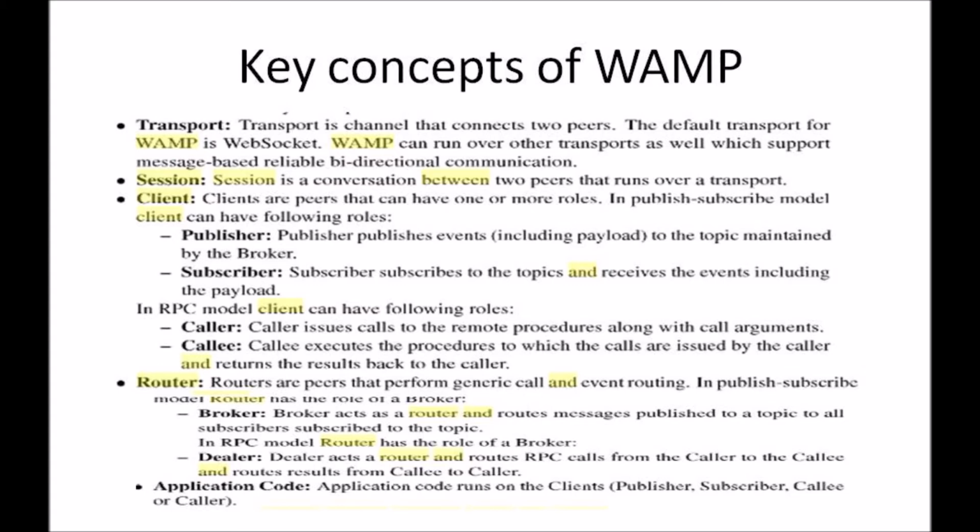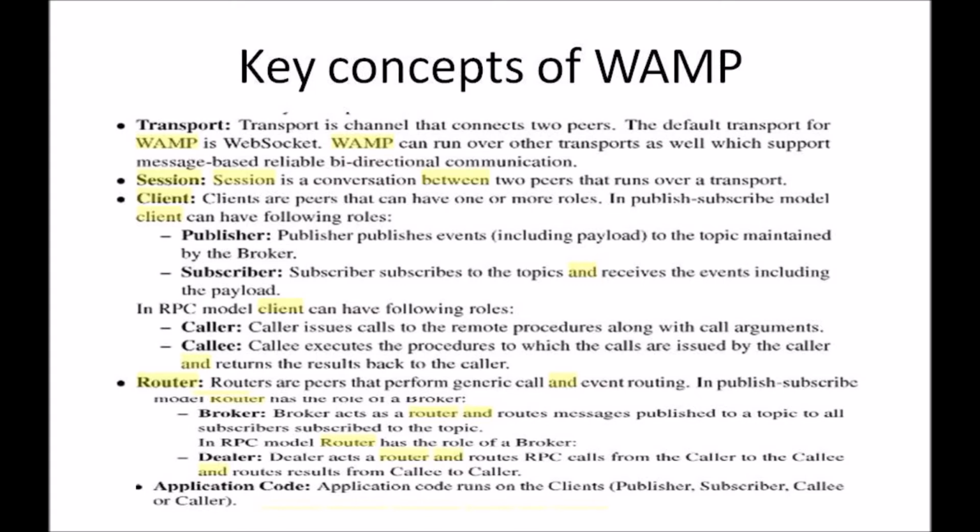The broker acts as a router, routing messages published to a specific topic to all the subscribers who are subscribed to that topic. So it acts as a middleware or middleman. In RPC, it is a similar thing. The dealer routes the RPC calls from the caller to the callee, and once the callee executes, the results are returned back to the caller via the dealer.